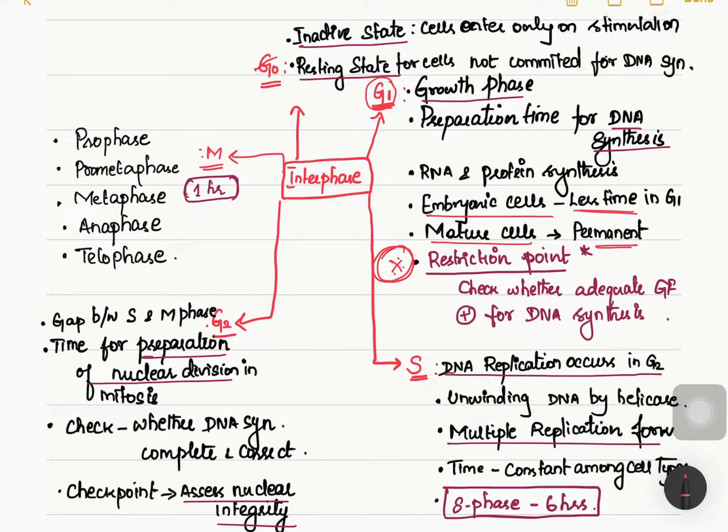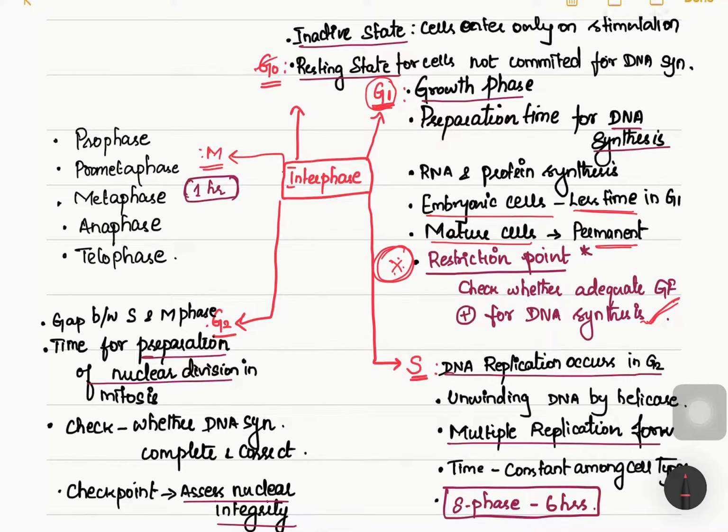Those checkpoints will check whether adequate growth factors and adequate enzymes are present for further DNA synthesis in S phase. What will happen if this checkpoint is not there? Sometimes a mutated cell lacking the growth factors or the enzymes will enter into S phase and the DNA synthesis will not be proper, and it will lead to mutated DNA causing diseases. So there is a restriction point, or a checkpoint, in G1 phase. It will check whether adequate growth factors are present for DNA synthesis. So once it has been prepared, it will enter into S phase.